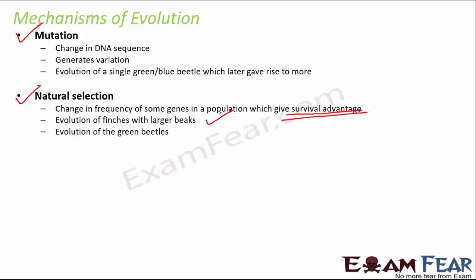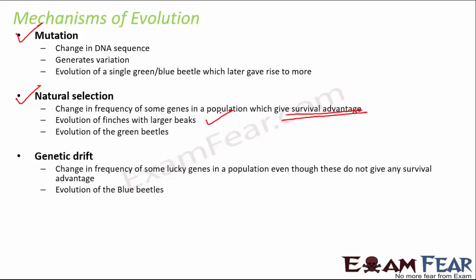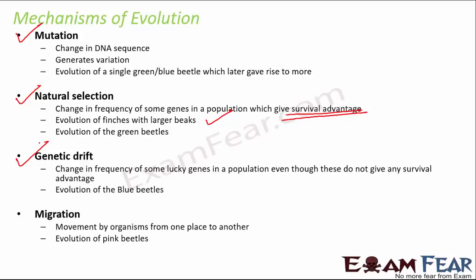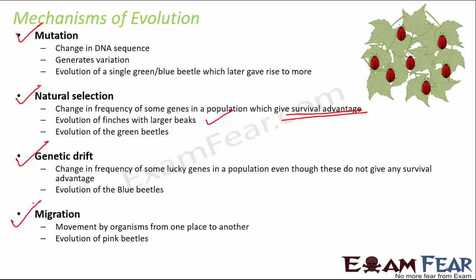Genetic drift, that is a change in frequency of some lucky genes in a population, even though these do not give any survival advantage. So just by accident or just by luck, the frequency of some genes suddenly increases in a population. That is called genetic drift. And finally, migration, that is movement of organisms from one place to another, and that can also cause evolution. I had talked about a beetle story, the blue beetles, green beetles, red beetles, in my detailed video. I think that is a very interesting example to understand the mechanisms of evolution, and you must see that. That shows how evolution happens.